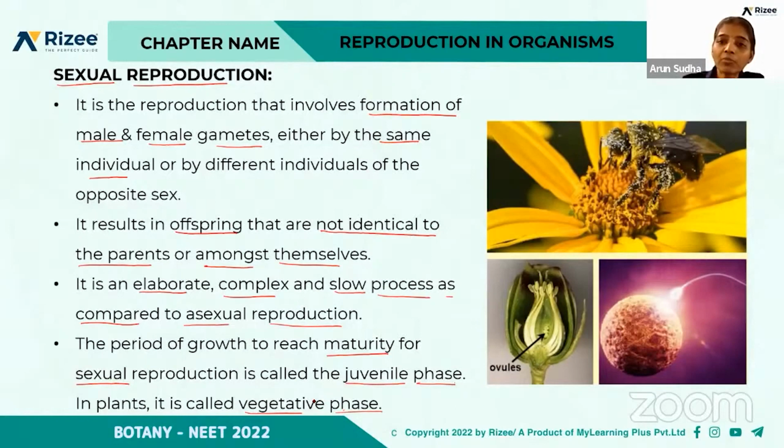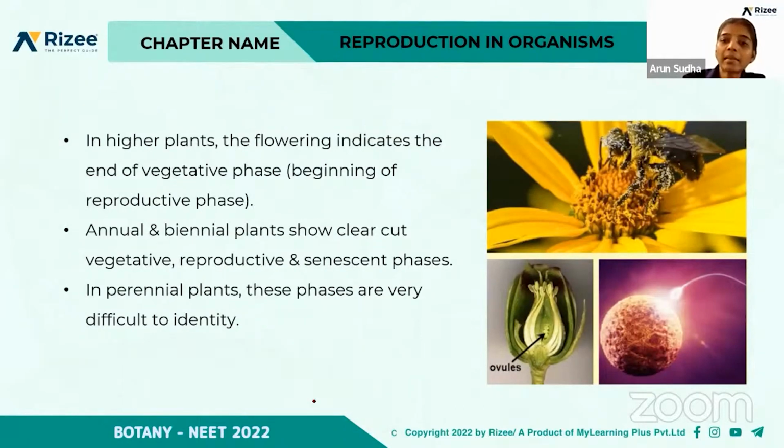So what will be the next phase? The next to the vegetative phase or the juvenile phase is the reproductive phase, right? So first there will be growth, then there occurs reproduction, and then senescence or old age. So in higher plants, the flowering indicates the end of the vegetative phase. So the vegetative phase ends and then the reproductive phase begins, right?